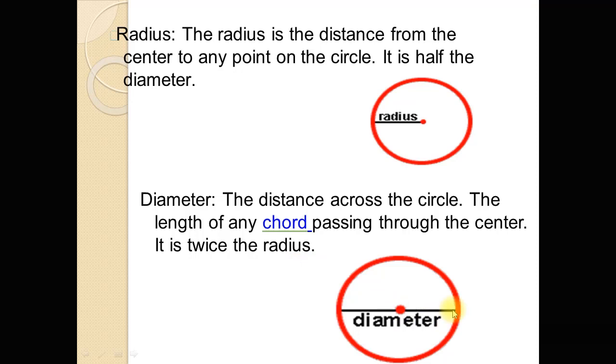From this point to this point, this is the radius, and also from this center point to the circle point is also a radius. So R1 plus R2, when you add these two radii, we get the diameter of the circle. So diameter is twice the radius of the circle.